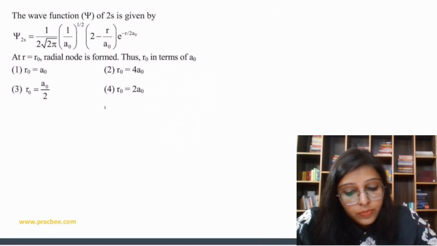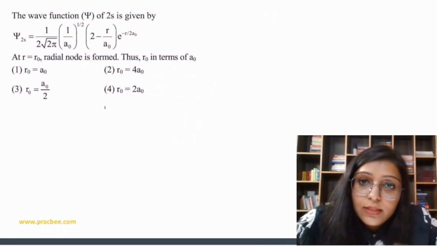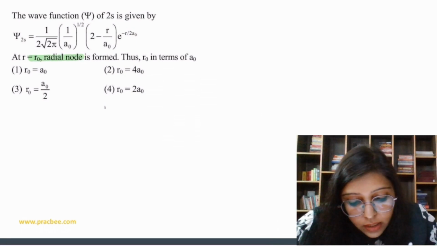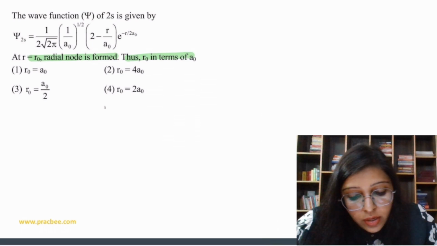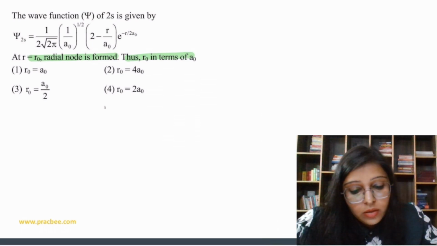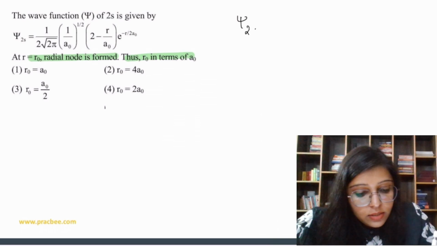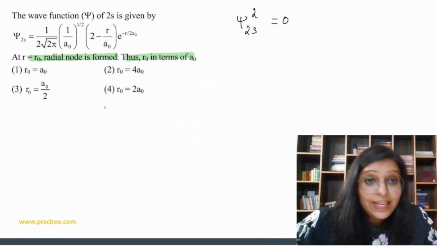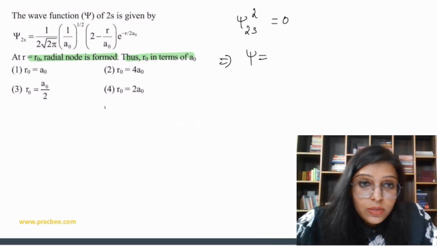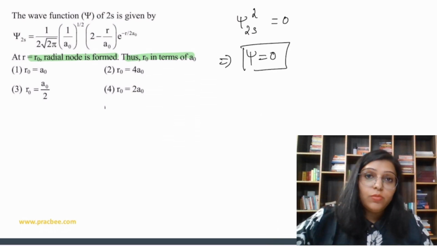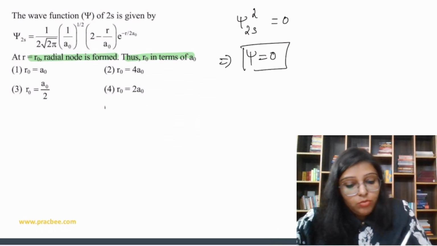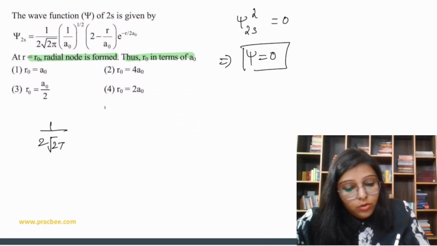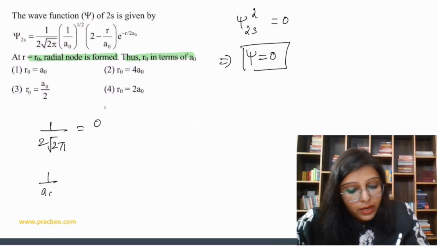So question says the wave function psi, this 2s is given. R is equal to R node, radial node is formed. So find R node in terms of A node. So देखो what you can do. Psi square 2s is 0. Probability of finding electron is 0. If I am saying psi square is 0, it means psi value is equal to 0. And if psi value is equal to 0, so you are going to put all terms equal to 0. We can say 1 by 2 root 2 pi is equal to 0. We can say 1 by A node to the power half is equal to 0.